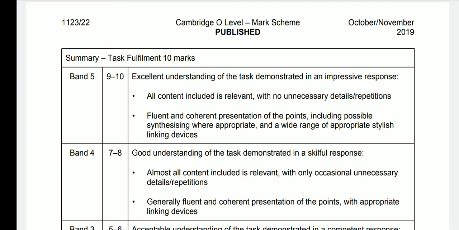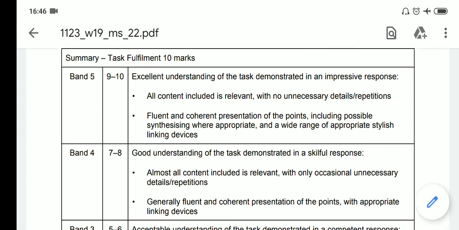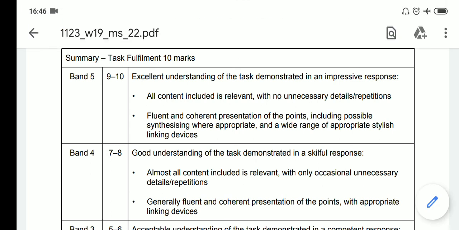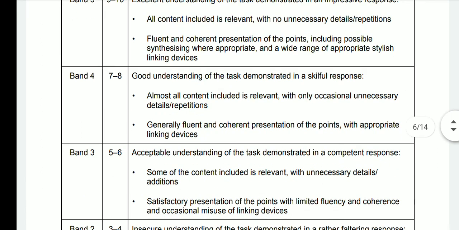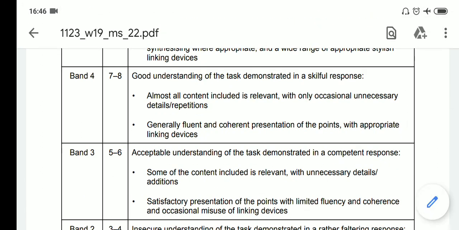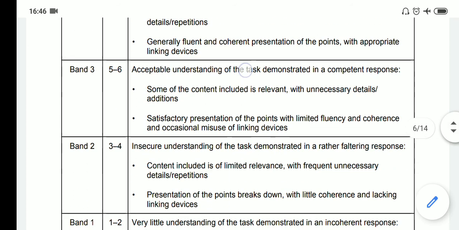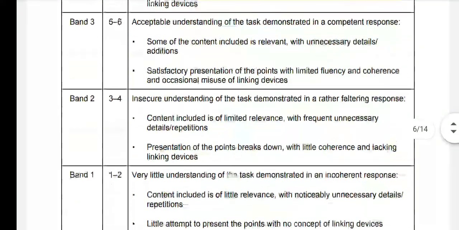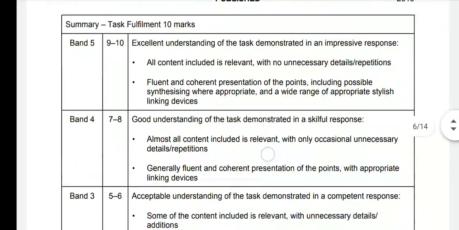If you are doing all these things, you can see excellent understanding of the task demonstrated, an impressive response to these two. If you have adhered to these criteria in an excellent way, you will fall in 9 to 10. If you have done it in a good way, meaning below excellent, there is excellent, then very good, then average, then you will get 7 to 8 in band 4. When it is only acceptable, not good and not excellent, you will get 5 to 6. When it is insecure, 3 to 4, and so on, very little, and you will get 0 if you have no understanding of the task demonstrated in the competent response to these 2 points.